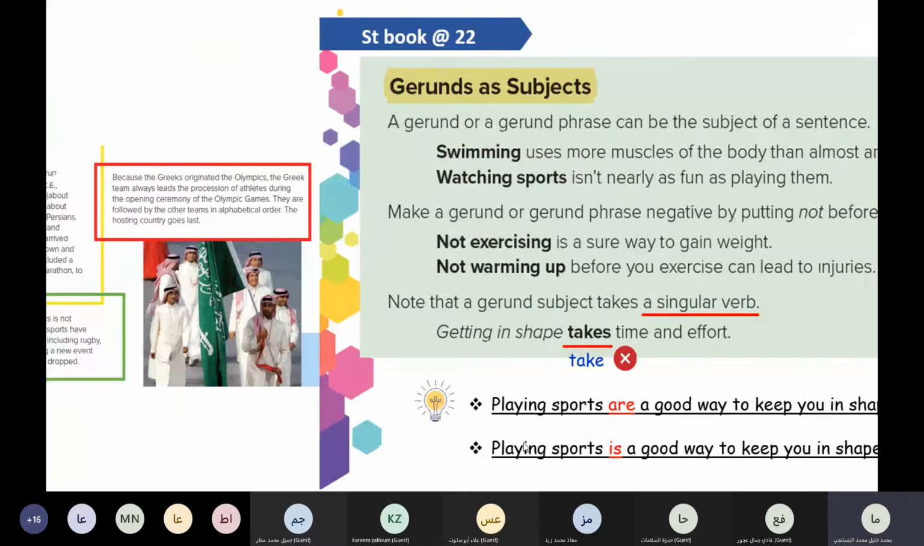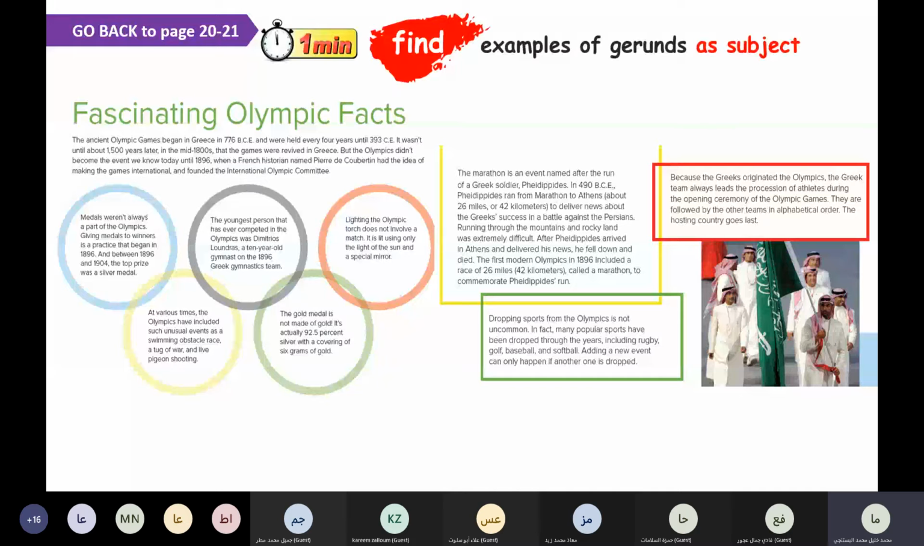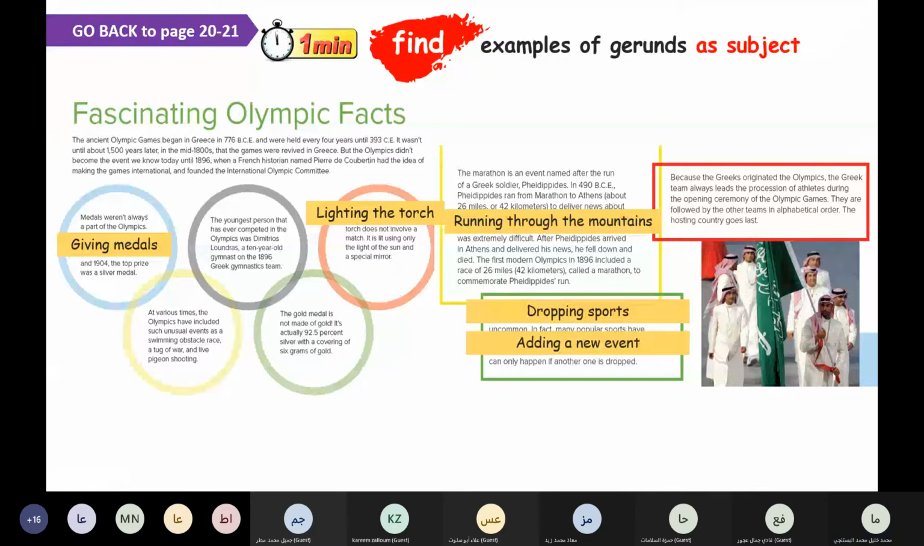Okay, if you return back to your book on page 20-21, here we have a lot of examples about the gerund. Just want to remind you with the examples of gerunds as subjects. Look here. In the first or the second paragraph, we have what? Giving medals. What about the second? Lighting the torch. Running through the mountains. Dropping sports. Adding a new event.